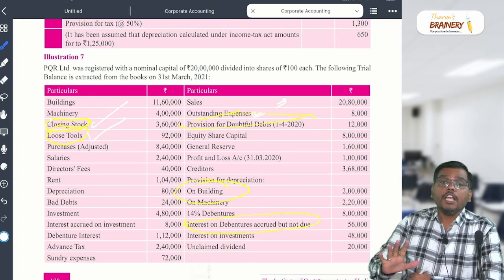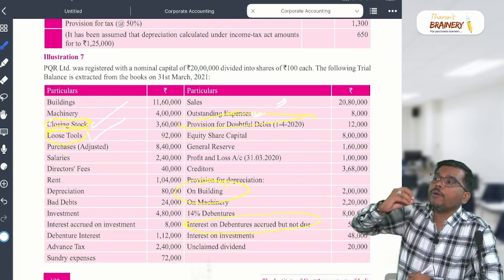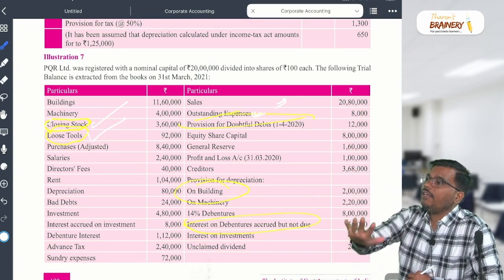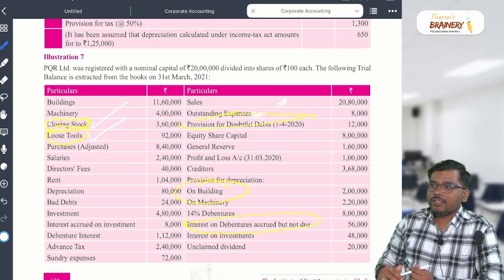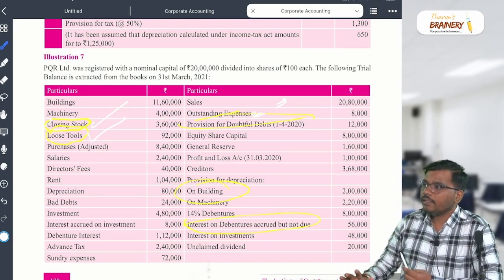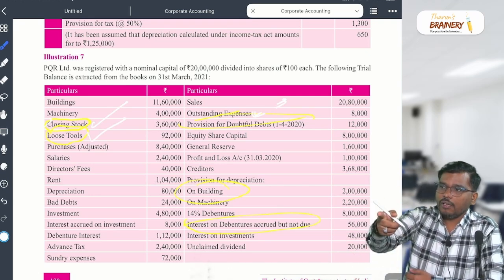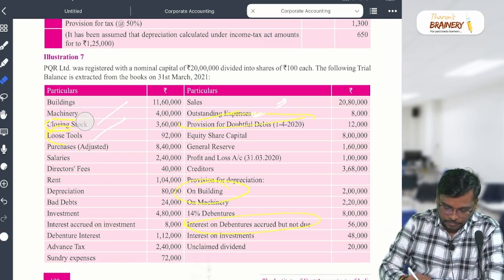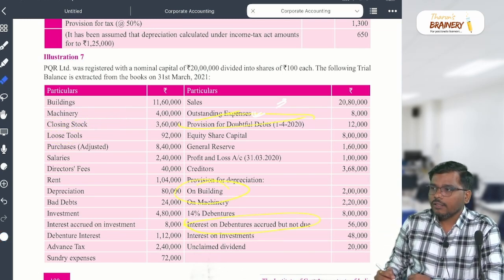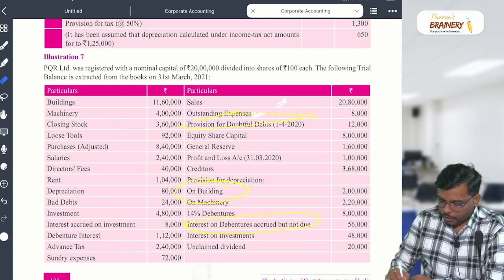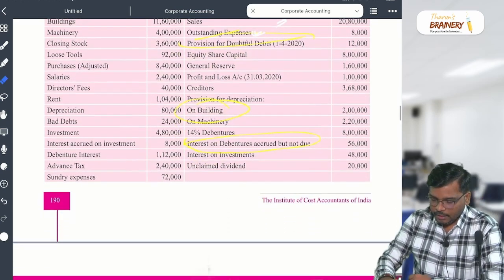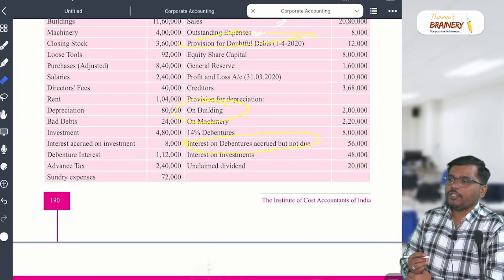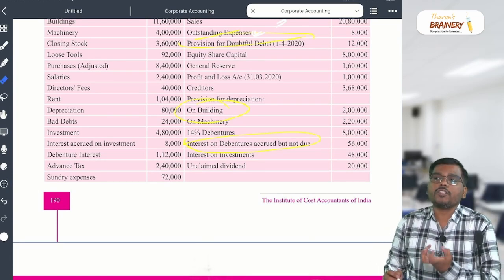So loose tools, if that loose tool is going to give the benefit for more than 1 year, then you can consider it as a part of PPE, otherwise it is a part of inventory, stock for you. Is that clear? Yes or no? Are you able to understand? Okay sir, so I hope these two also got clear. Yes or no? Right? Now this provision I will be discussing later. Building, provision for depreciation and all. Sir, what do you mean by provision for depreciation? What is the meaning of this provision for depreciation?